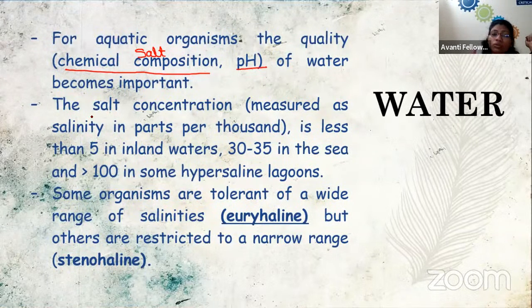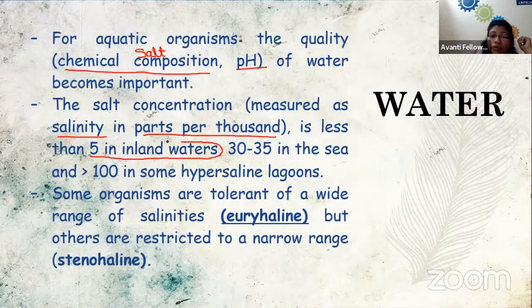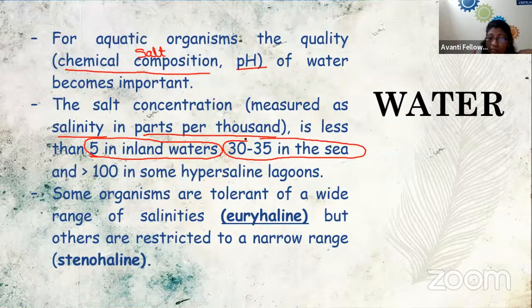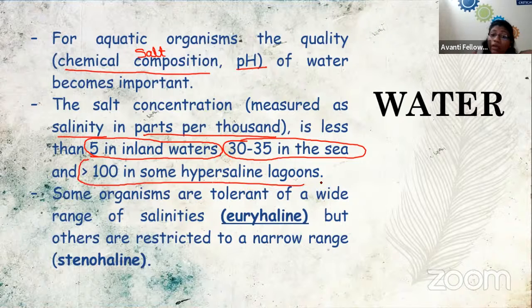According to the salt concentration, which is found as the salinity, the salinity is the concentration of salt per 1000 ml of water. The salinity is found to be less than 5 in inland water, that is your groundwater. Then it is 30 to 35 in the sea region, and it is more than 100 in hypersaline lagoons. We have studied about the salt lake, no?